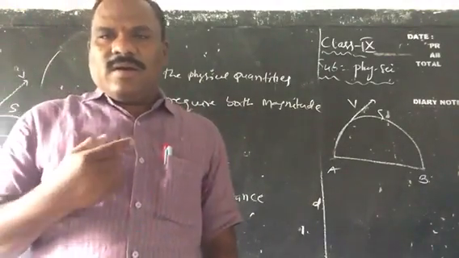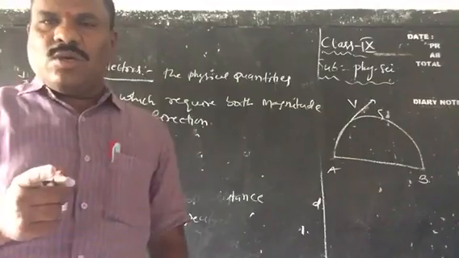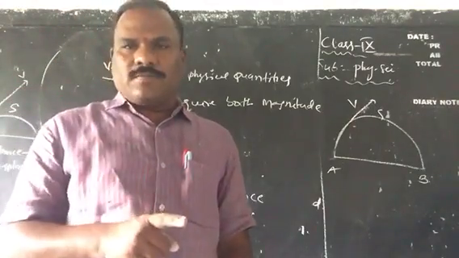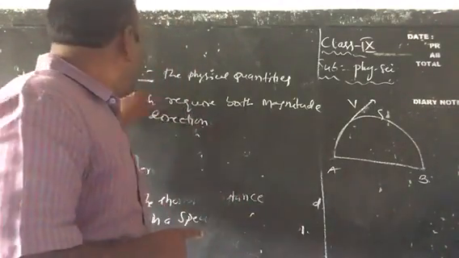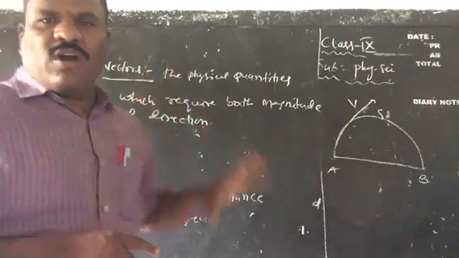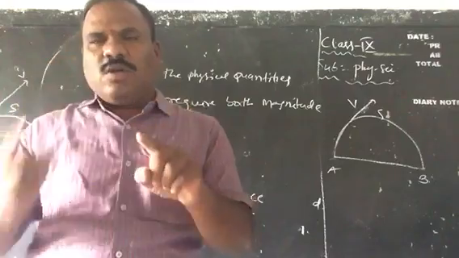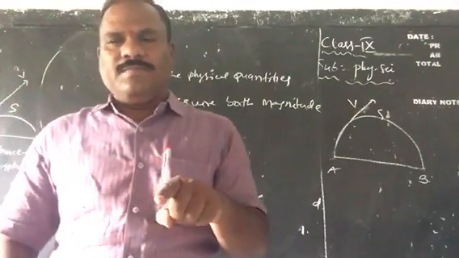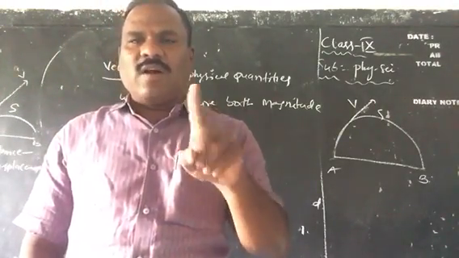So here displacement requires both magnitude and direction. Hence it is called a vector quantity. The physical quantities which have both magnitude and direction are known as vectors.